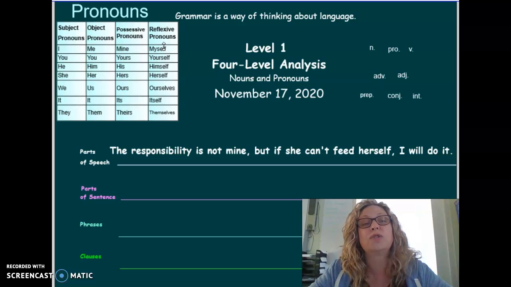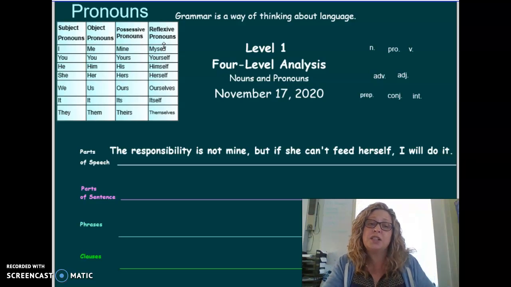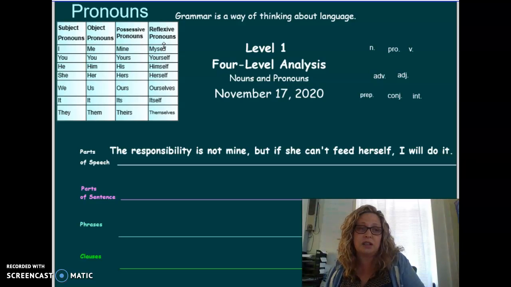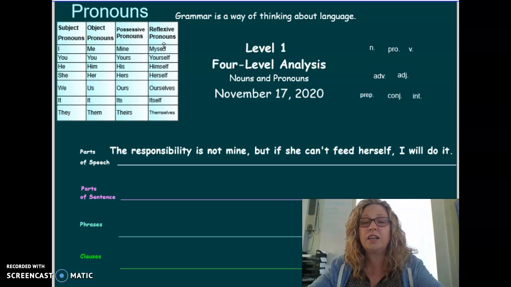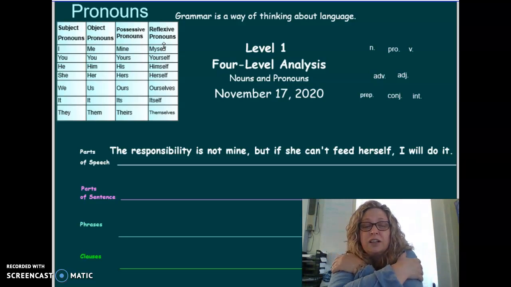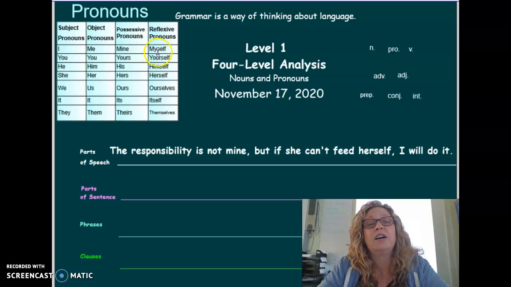Reflexive pronouns we use when we're both doing the action and receiving the action. So if I'm hugging myself, I'm both giving the hug and receiving the hug. I hug myself. I wouldn't say I hug me. I wouldn't say he hugs him if it was the same person. I hug me, that works best as an example.